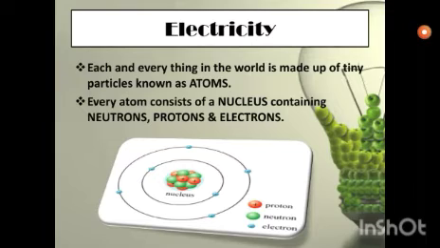Children, each and everything in the world is made up of tiny particles known as atoms. But previously we studied that everything in this world which occupies space and has a mass is matter. So matter is present everywhere. Everything in this universe is matter. So what is an atom then? Atom is the smallest unit of matter. Every atom consists of a nucleus containing